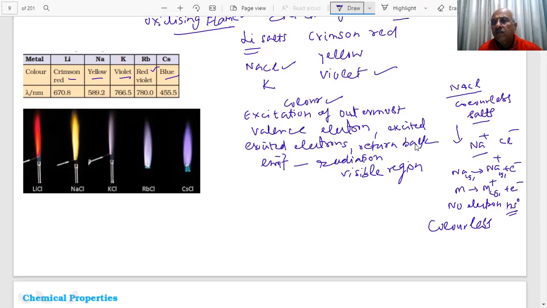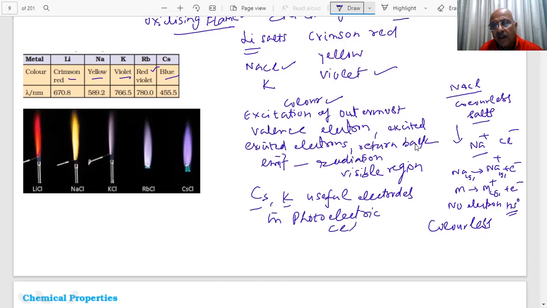Because they can easily lose one electron by the light energy. Whenever energy is there, they will lose an electron, students. Cesium and potassium make useful electrodes in photoelectric cells.